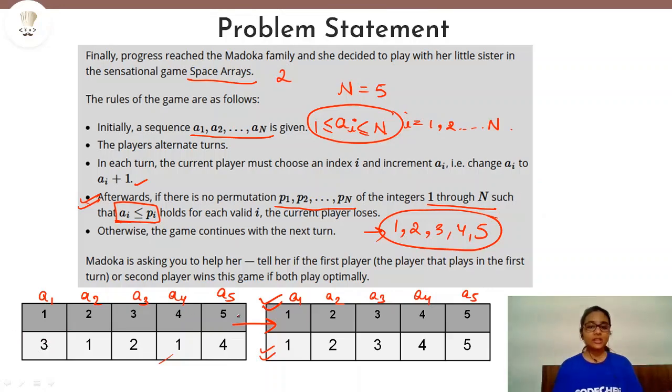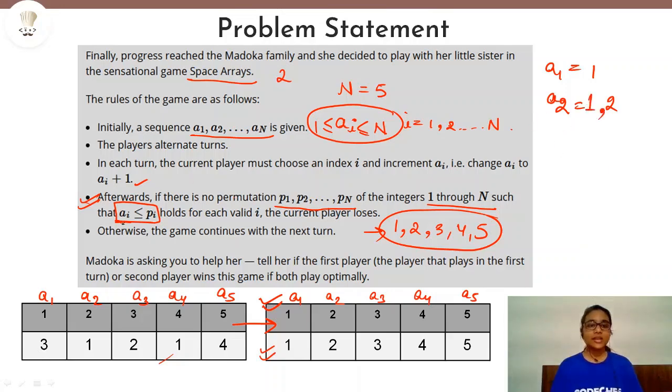Now, as you can see here, A1 can only be 1. It cannot have any other values. So A1 can only have the value 1. Now what about A2? Here in the permutation, you can see that A2 is equal to 2, right? It can have the value 2, but it can also have the value 1.